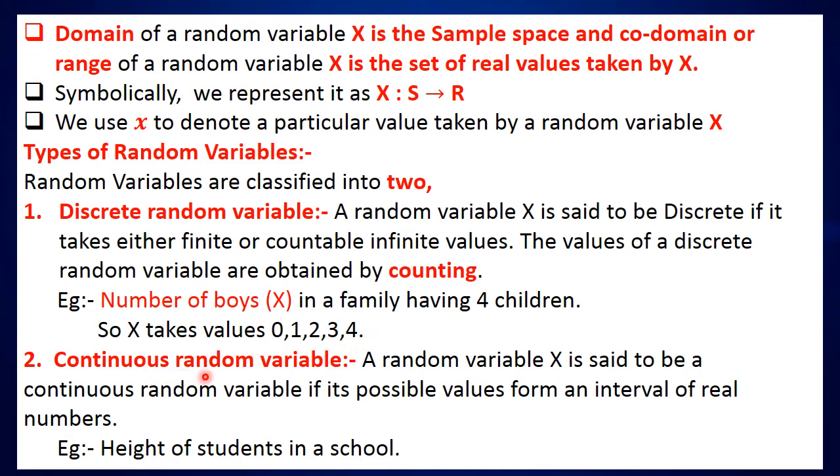Now, continuous random variable. A random variable X is said to be a continuous random variable if its possible values form an interval of real numbers. For example, height of students in a school. That is, the height of the students can differ with decimal values also. So, it will be considered within an interval.